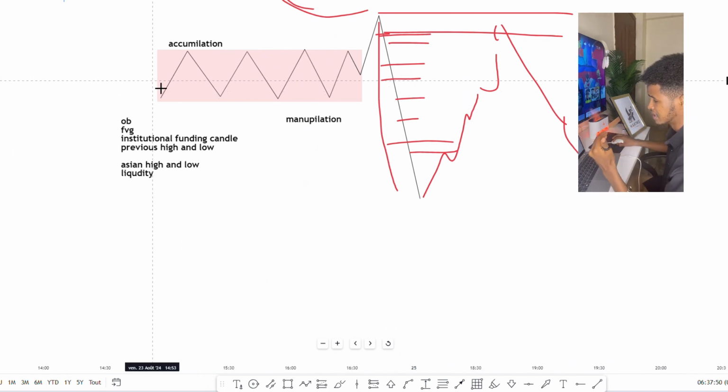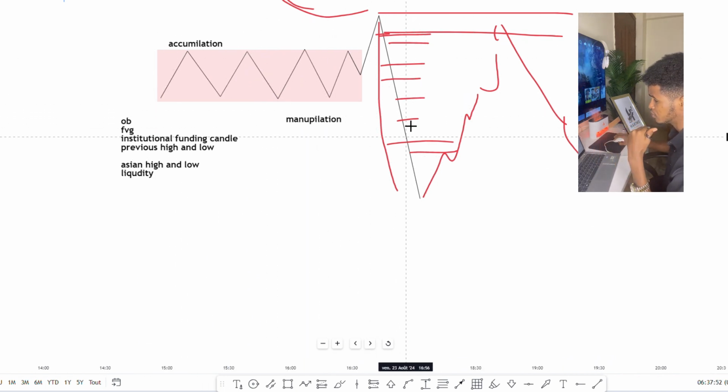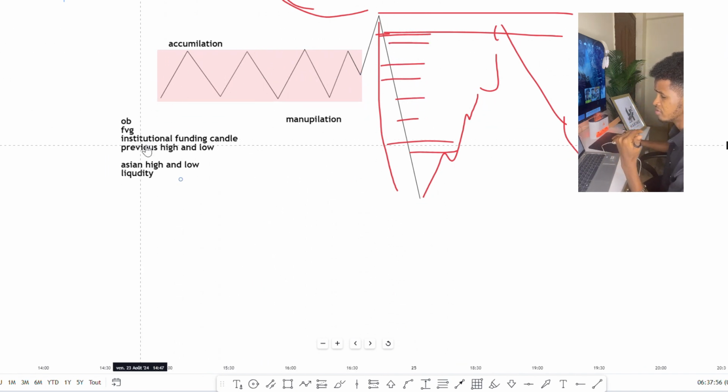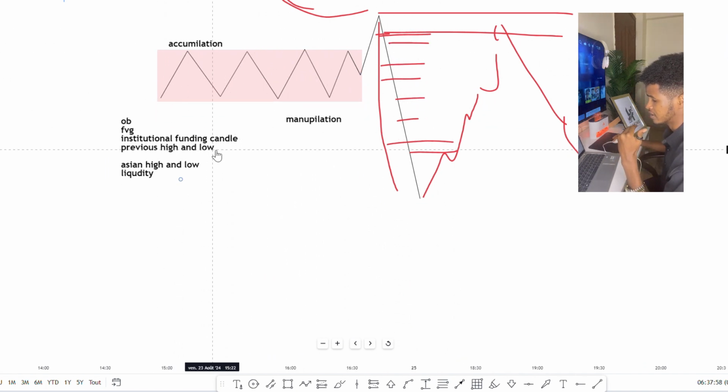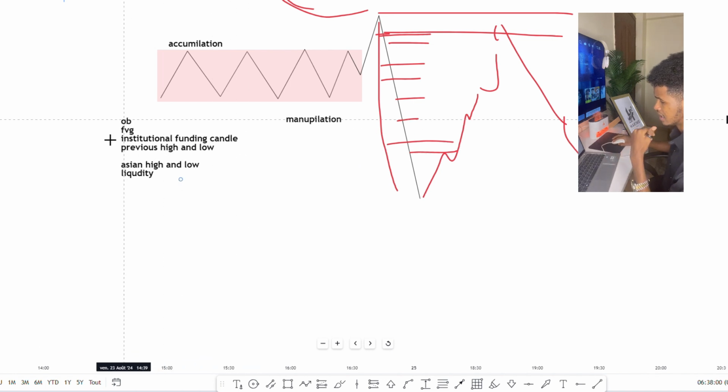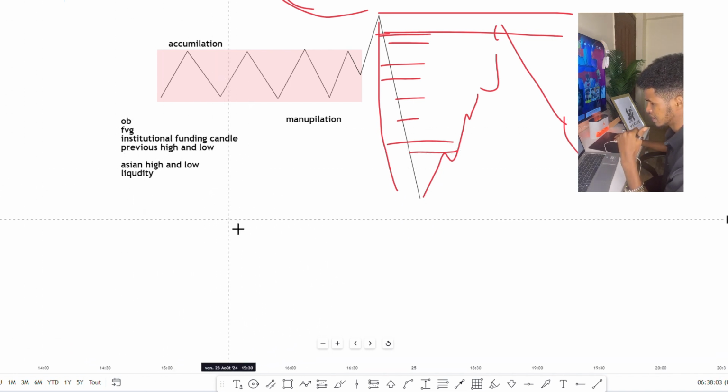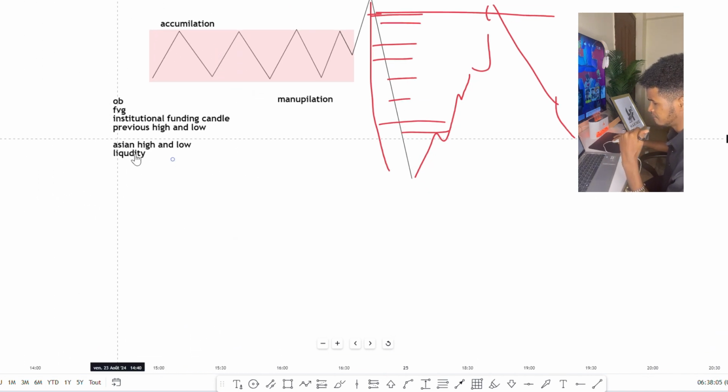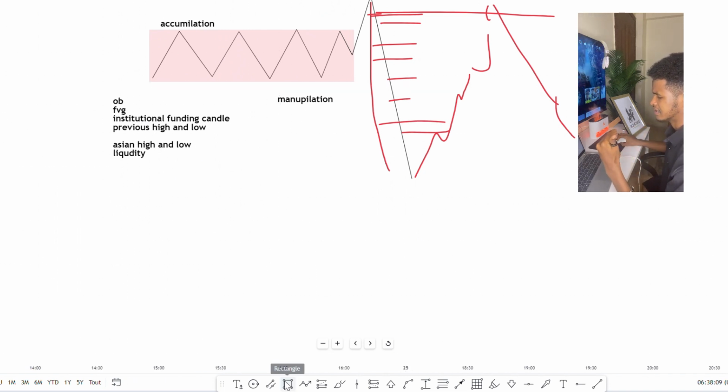Bisi kusoo la kooban tahay accumulation, that manipulation, and that distribution, that imbalances, and that order block. So and that what we call institutional funding candle, and previous high and low kalana, Asian high, Asian low kalana, and liquidity kalana. Order block FVG. So let's start with the imbalance. Imbalance ka dad ba qaldan oo sida u saartan. The different imbalances: FVG inverted, the inversion, the FVG imbalance. So waxaas dhan waa kalana.